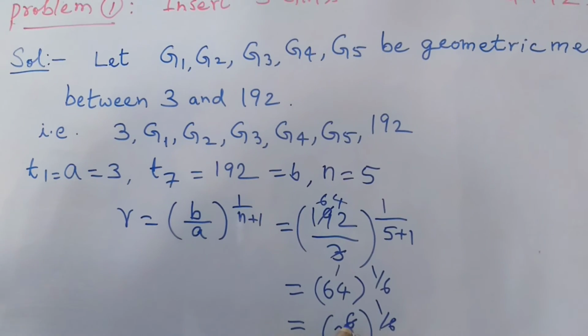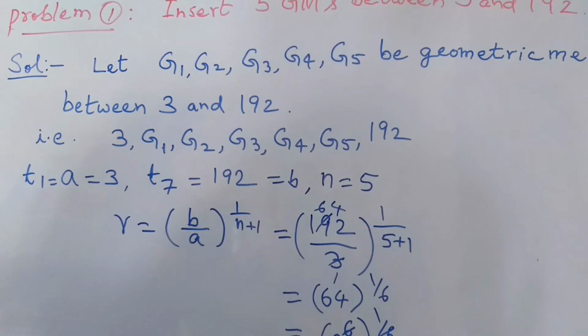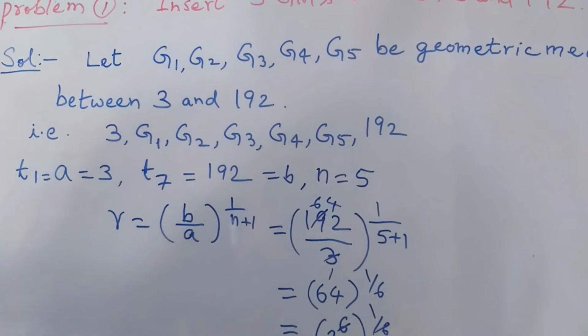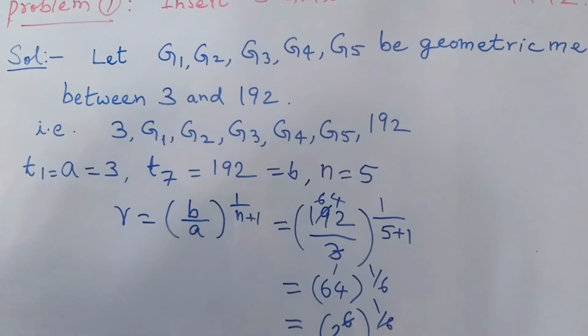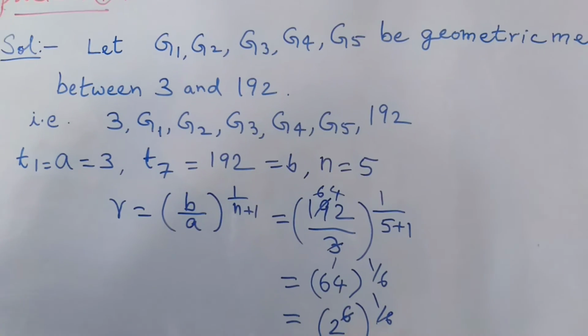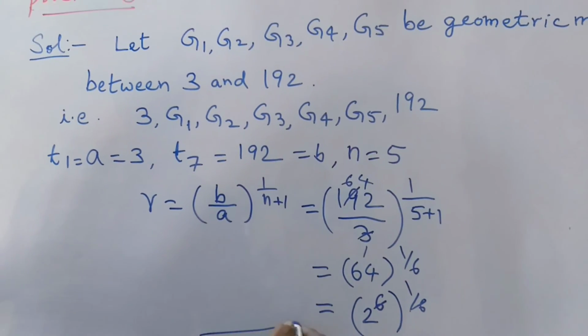Here both 6 and 6 cancel. This is equal to 2. Therefore, common ratio R is equal to 2.